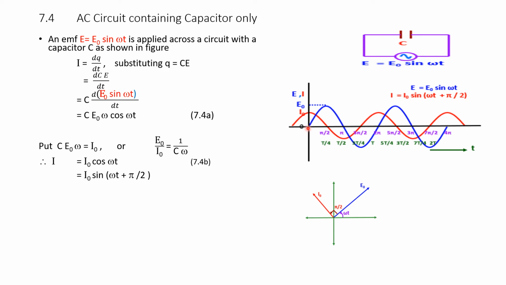So, when voltage is 0, current is I naught, the maximum. That means the current is leading the voltage by 90 degrees.